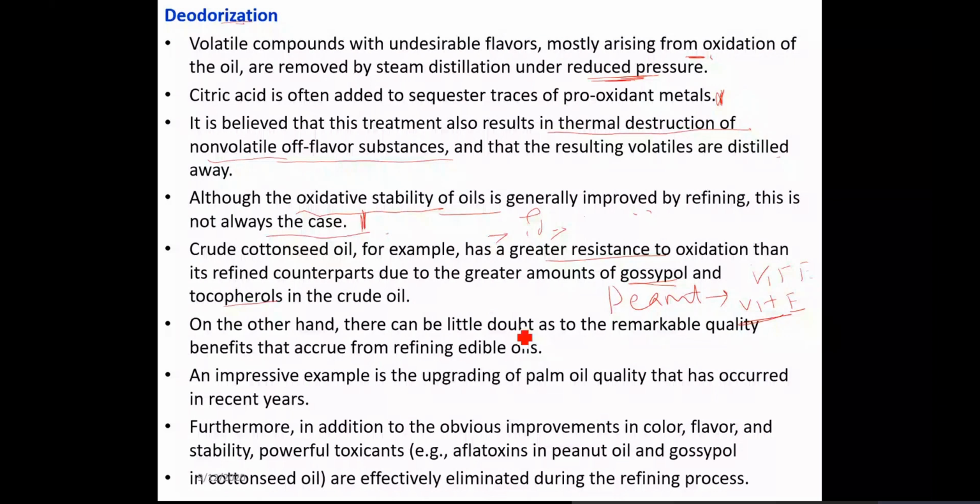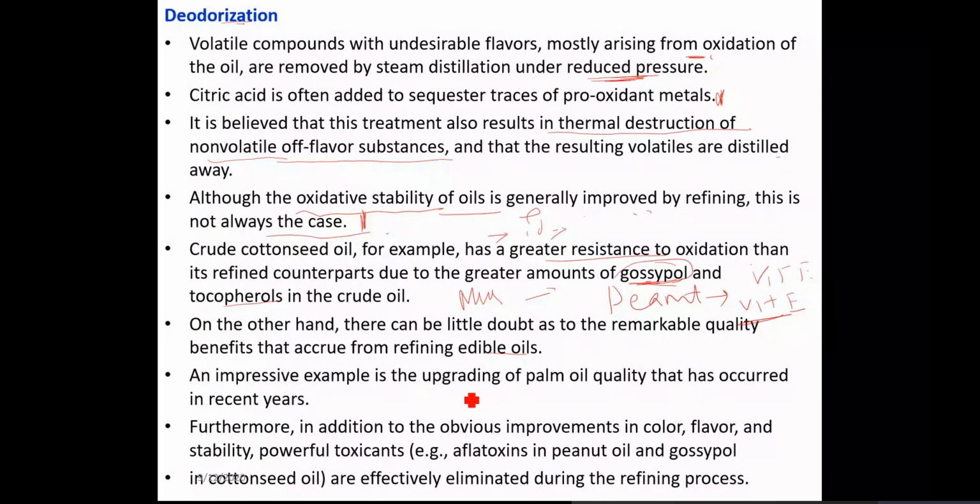But there can be little doubt about the remarkable quality benefit that occurs from refining edible oil, because you need to remove certain compounds. Gossypol is an anti-nutritional factor. In mustard seed oil there is argemone, which is not good for health and is very pungent, so it is removed. Cottonseed oil may not be edible because of the presence of gossypol, but refining removes it.